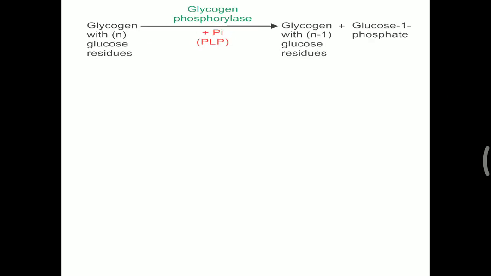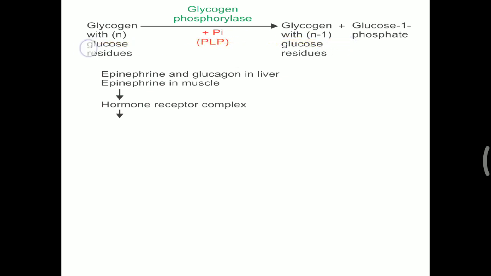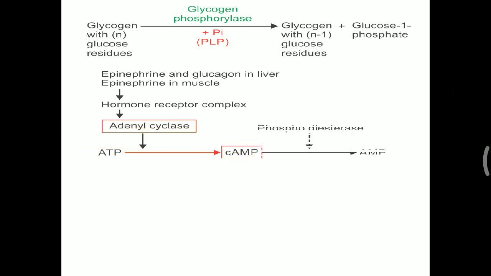Now, a further important reaction: glycogen is converted into glycogen with one less glucose residue by glycogen phosphorylase, and that occurs in the presence of pyridoxal phosphate, that is vitamin B6. So vitamin B6 is needed for glycogen breakdown. Epinephrine and glucagon act in the liver, and epinephrine particularly in the muscle. That leads to hormone receptor complex formation and activates adenyl cyclase. Adenyl cyclase converts ATP into cyclic AMP, and cyclic AMP is converted into AMP by phosphodiesterase. But this cyclic AMP plays an important role in regulation of glycogen metabolism.